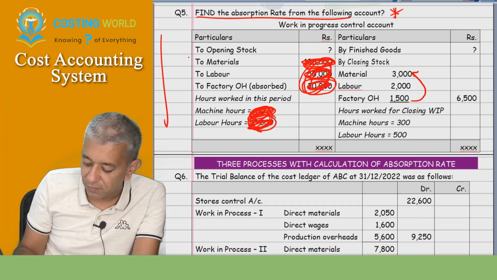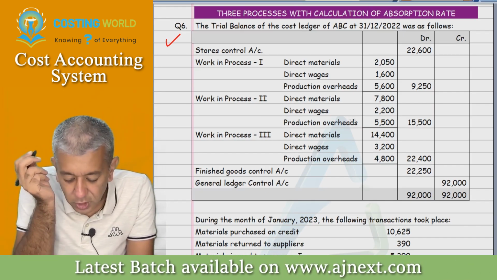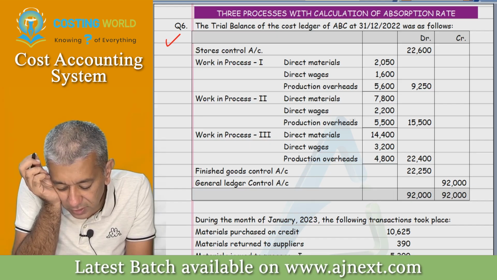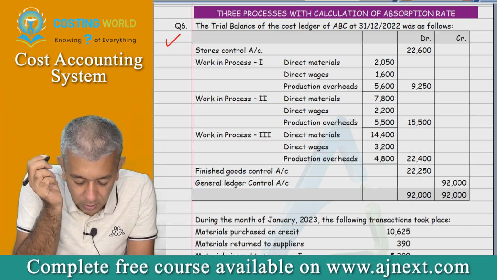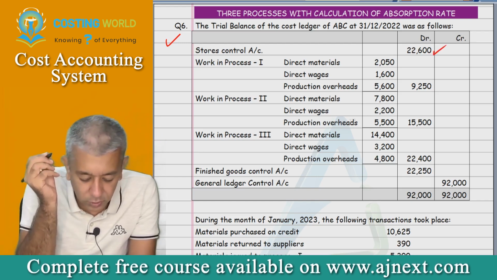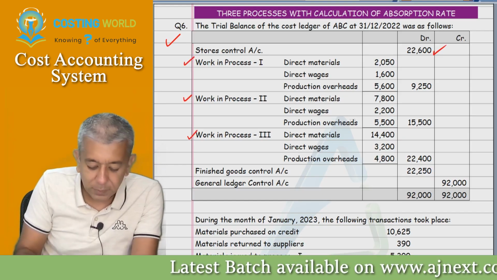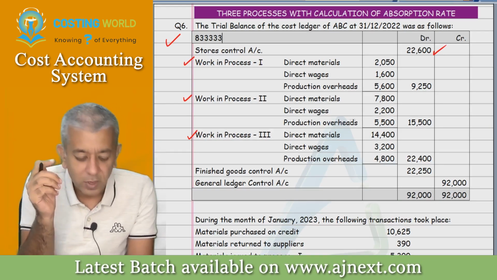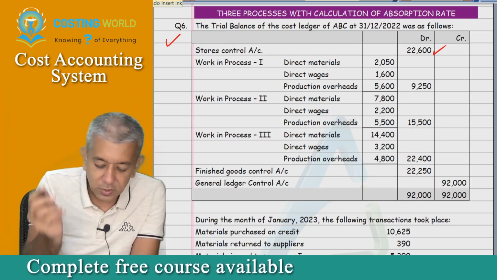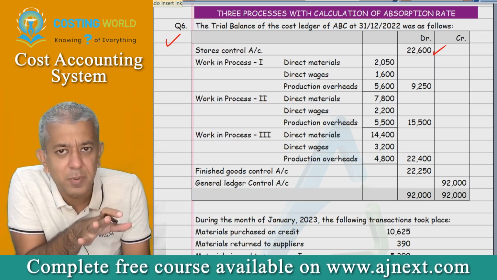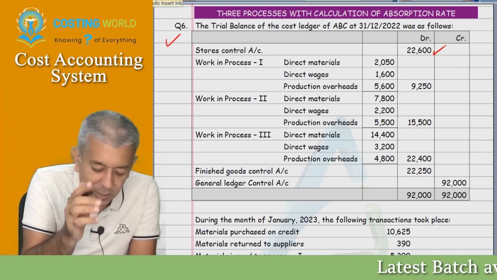We are starting with question number 6. The trial balance of the cost ledger of ABC as on 31/12/2022 was as follows. Stores ledger account 22,600. Now see, WIP 1, WIP 2, WIP 3. Whatever I am going to say, listen to me very carefully. Some people will know this, but in any case, that is all fine.